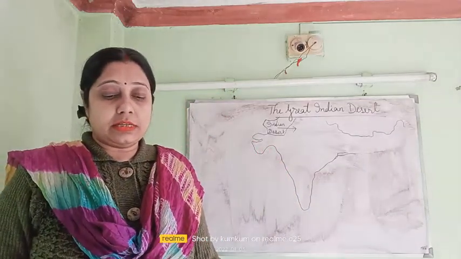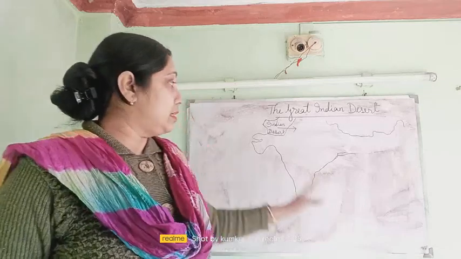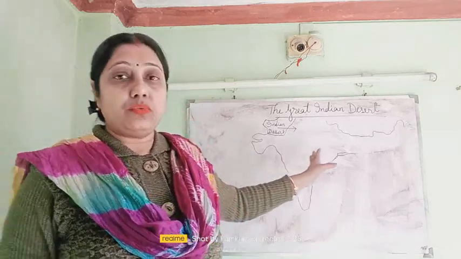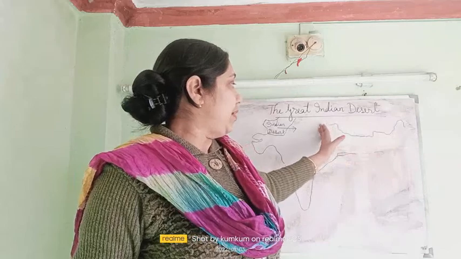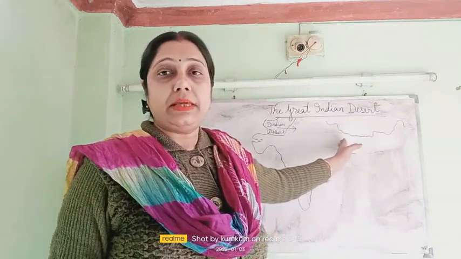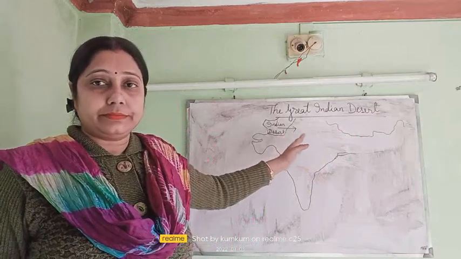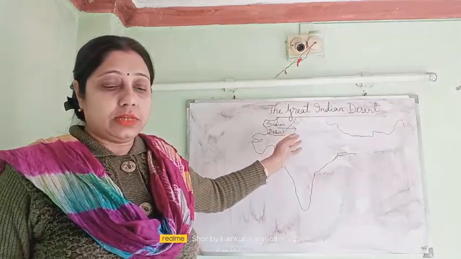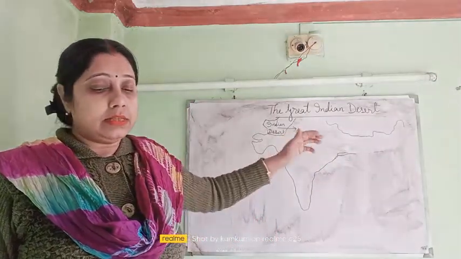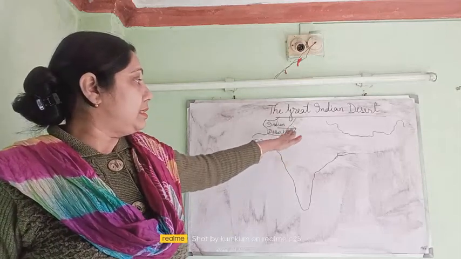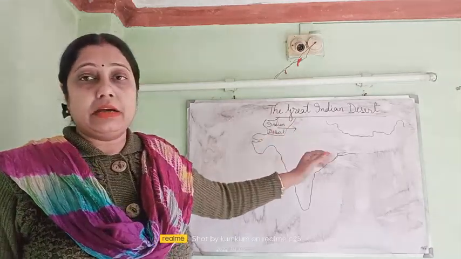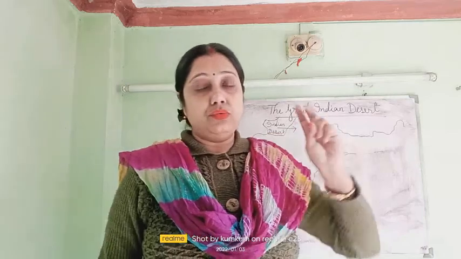Rajasthan lies to the southwest of the northern plains, which we read about in the previous chapter, and you can see this area is totally desert. The Aravalli Hills divide Rajasthan into two parts.